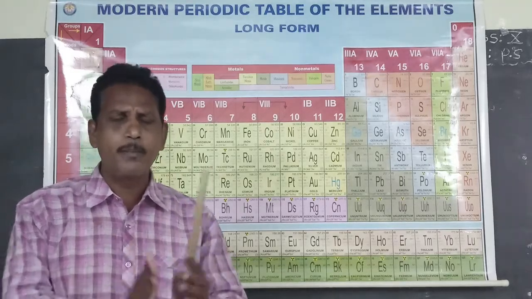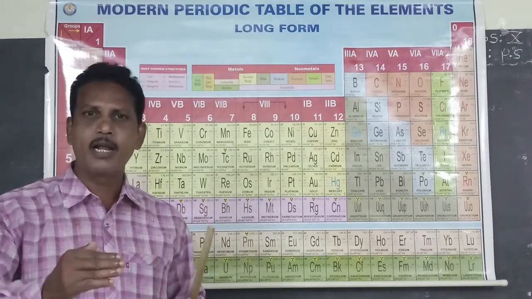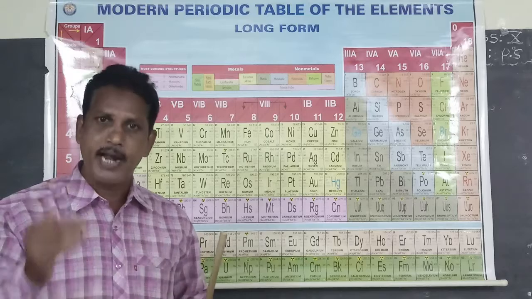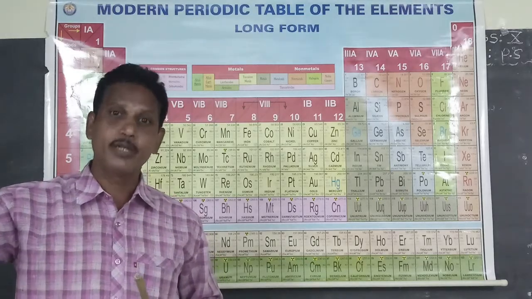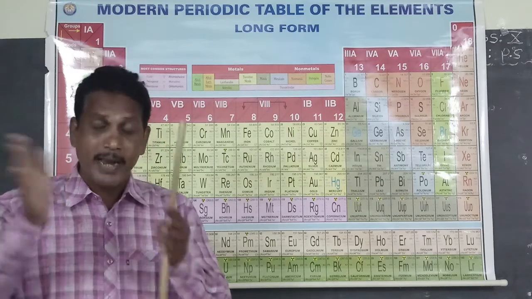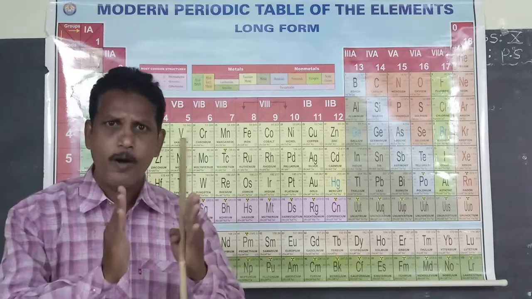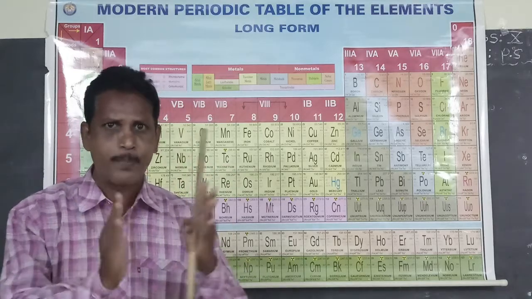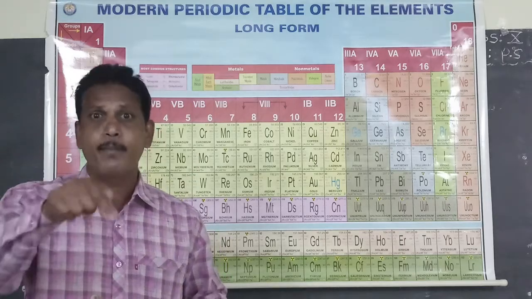What is meant by Mendeleev periodic law? Mendeleev periodic law states that the physical and chemical properties of elements are the periodic functions of their atomic weights. The Mendeleev periodic table is also called the short form of periodic table. So Moseley introduced the atomic number of an element.